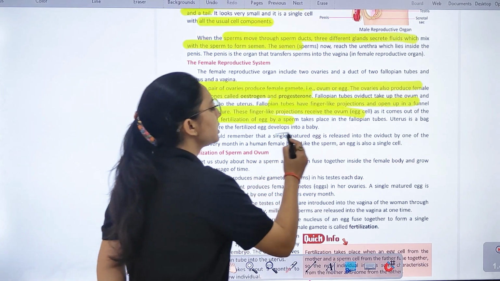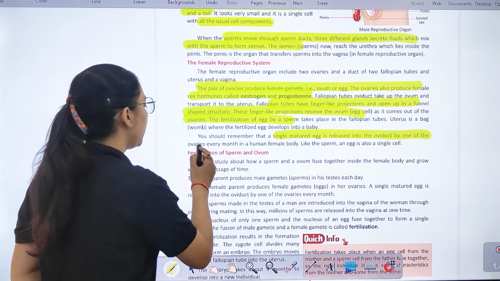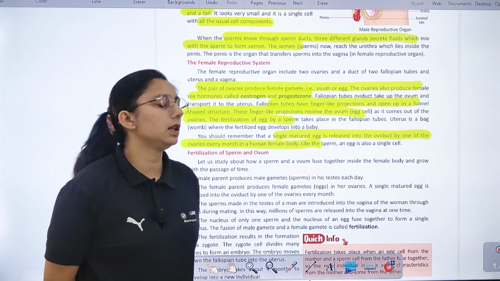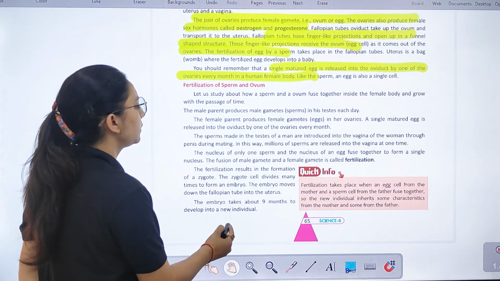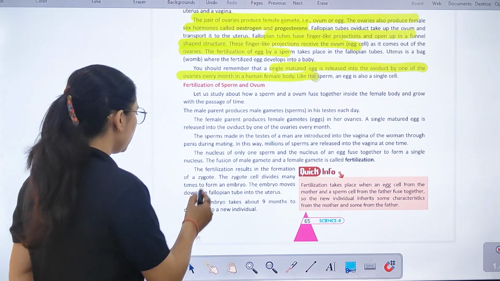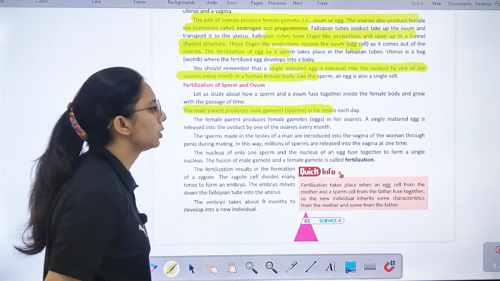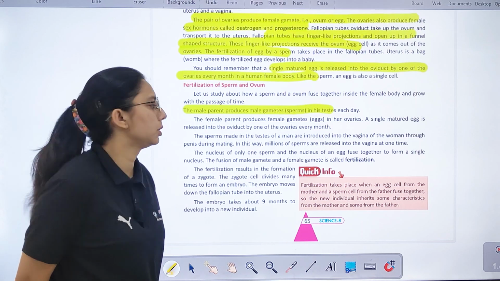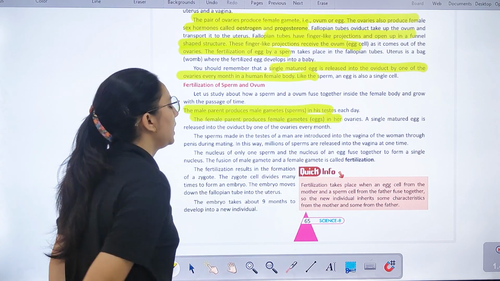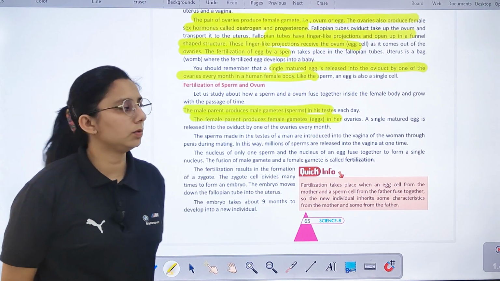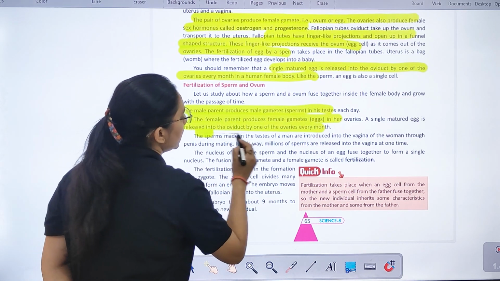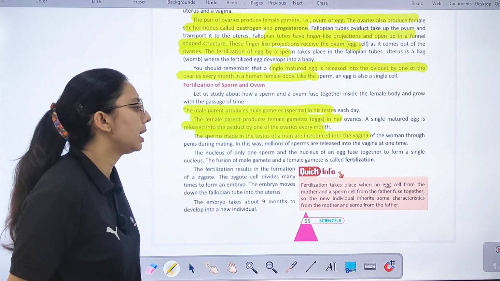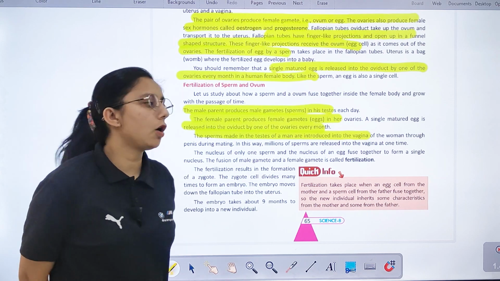You should remember that a single matured egg is released into the oviduct by one of the ovaries every month in the female body. Right? Now, what is fertilization of sperm and ovum? जो आपका मेल पेरेंट गैमेट प्रोड्यूस करता है वो हर दिन टेस्टिस प्रोड्यूस करता है. The female parent produces female gamete egg in her ovary, and a single matured egg is released into the oviduct, right? And the sperm made in the testes of men are introduced into the vagina of women.